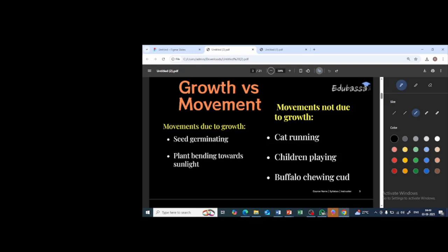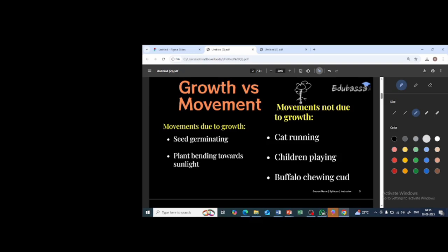For example, just imagine a plant. Okay, this is a plant. Pardon my drawing skills, but yeah. So the plant comes out from where? From the seed, isn't it?